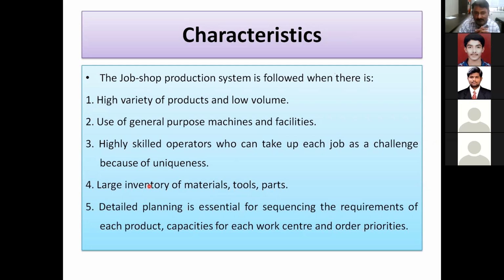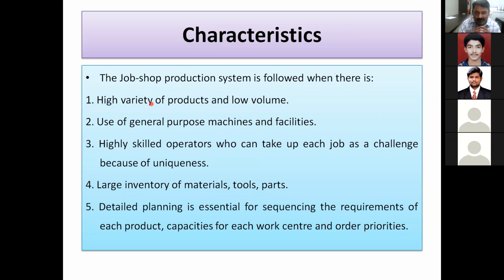So when it is followed, you can apply it to a high variety of products and low volume. This we have already discussed, that variety is more. The same shop is used for welding of any pressure vessel.